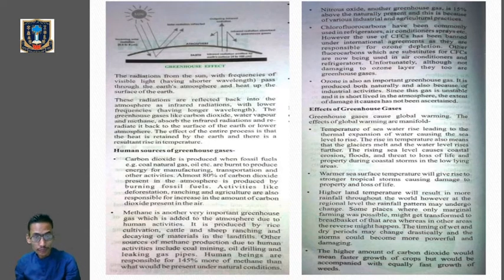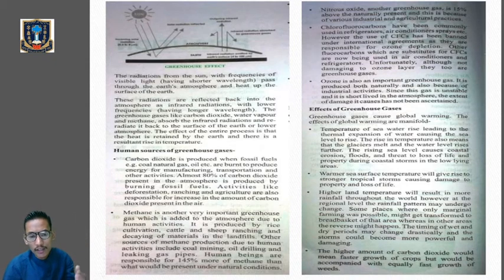Okay, so carbon dioxide, the first greenhouse gas, is produced by the burning of fossil fuels like coal, natural gas, or petroleum oil, etc. So when they are burned, then 80% of carbon dioxide is released from them. Clear? So whenever we burn fossil fuel, 80% of carbon dioxide is released into the atmosphere.